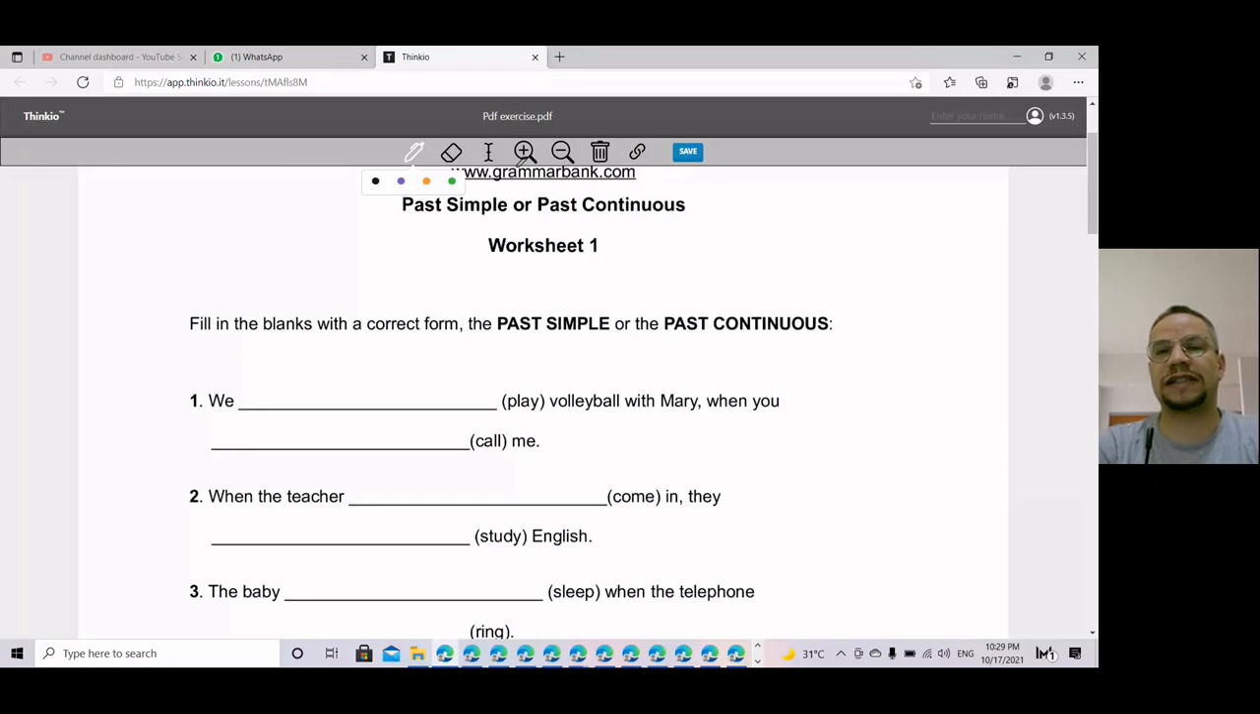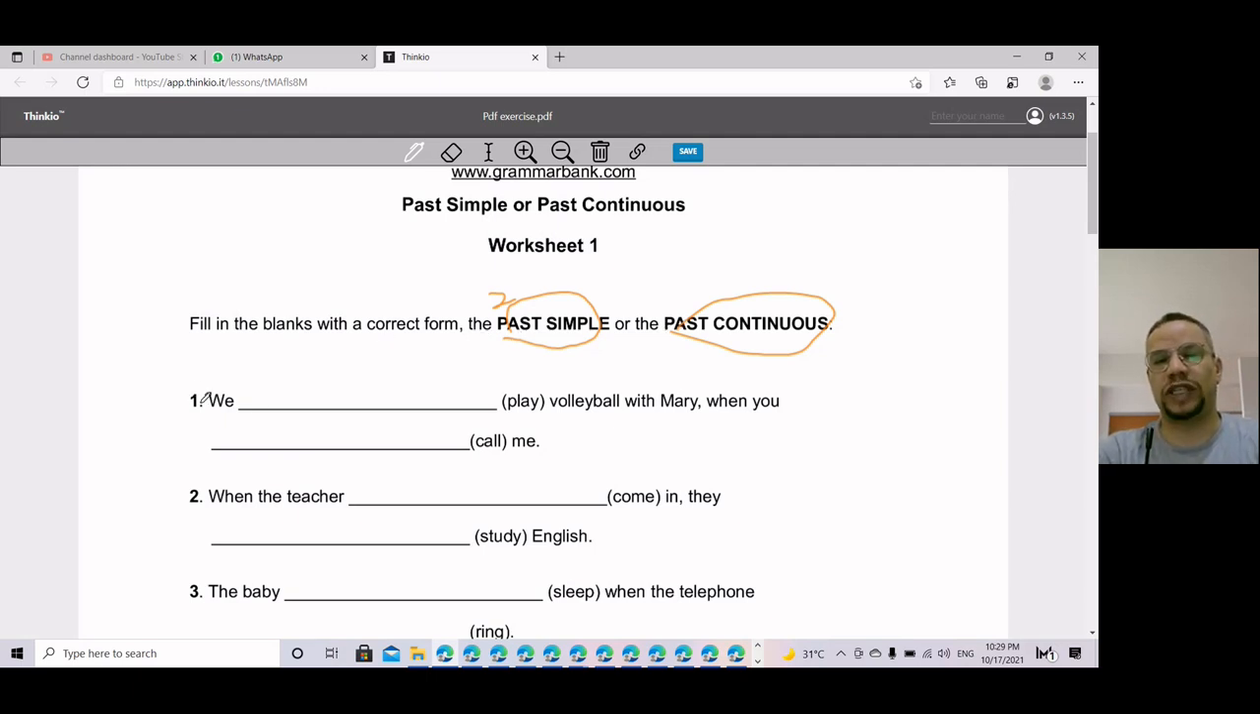Past simple or past continuous or progressive. Let's see. Okay, fill in the blanks with the correct form. The past simple is the second shape of a verb: go, went; speak, spoke; write, wrote. Or the past continuous: was reading, were writing, was speaking, were sleeping, and so on. Let's go.